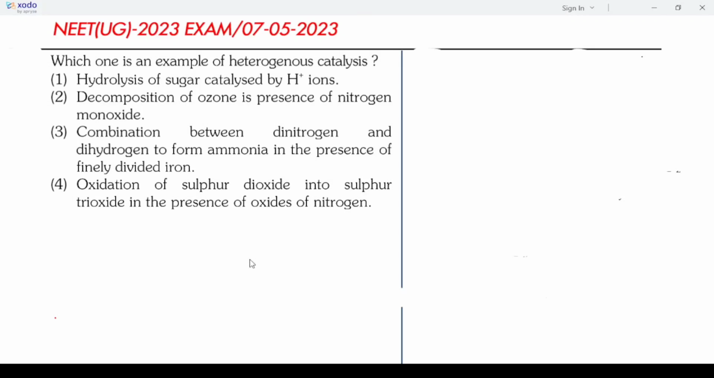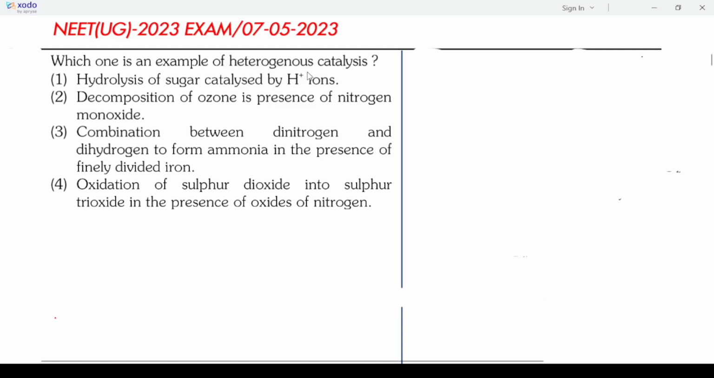In this video, we will see how a question is asked from the NCERT book in the NEET 2023 exam. First, we will check the question, then try to find the answer from the NCERT book. Okay, so now the question is given: which one is an example of heterogeneous catalyst? So the question is on heterogeneous catalyst. Sometimes we ignore this catalyst topic, but it is also an important topic.